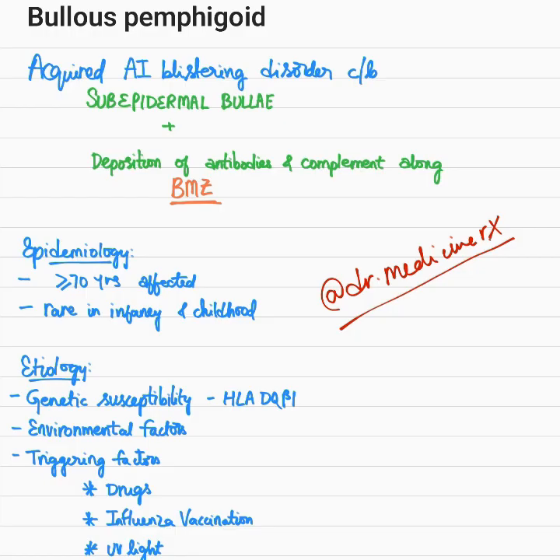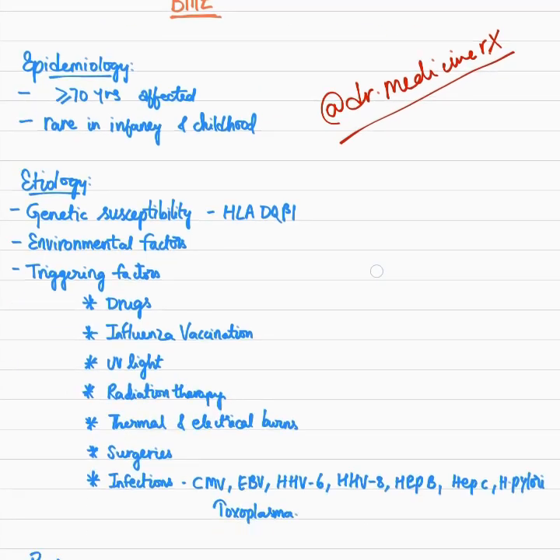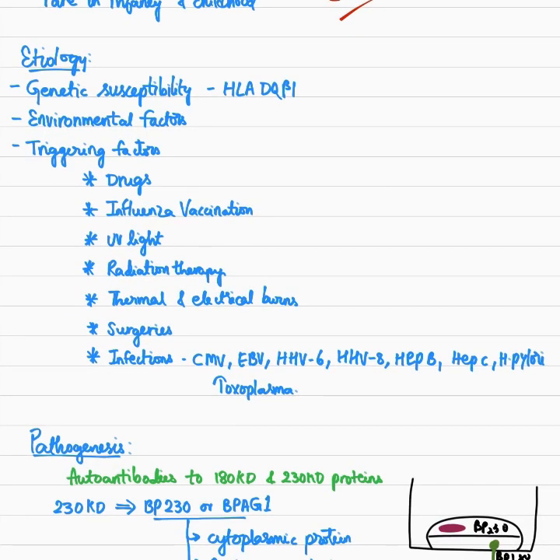Coming to epidemiology, it commonly affects people of more than 70 years of age and is rare in infancy and childhood. In etiology, there is some role of genetic susceptibility, where HLA-DQB1 plays a role, and certain environmental factors also play a role. There are many triggering factors, certain drugs which cause drug-induced bullous pemphigoid, such as penicillin, ampicillin, PUVA therapy, NSAIDs, salicylates, ACE inhibitors, calcium channel blockers, sulfonamides, anti-diabetic drugs, and even terbinafine and antifungal